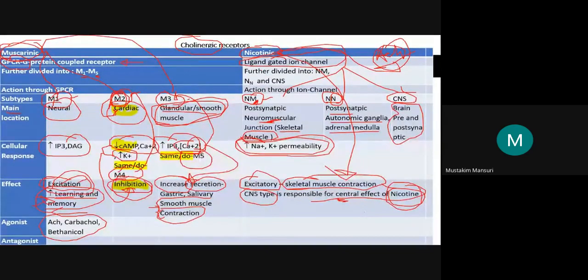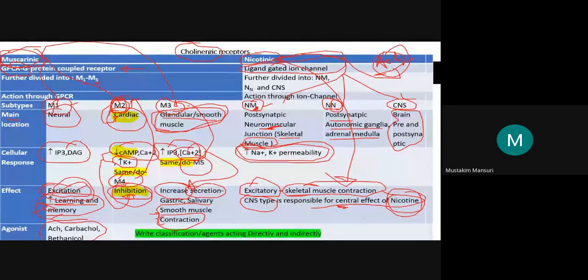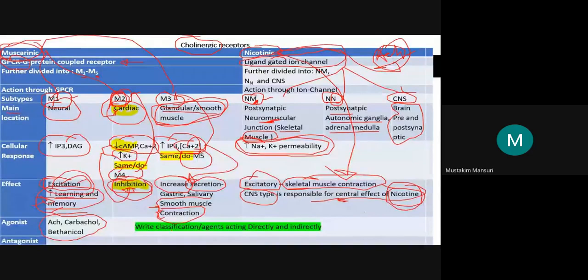An example is nicotine. So now what you have to do is write a classification. As I instructed, we will discuss this chapter in a different style, and we are starting that now.